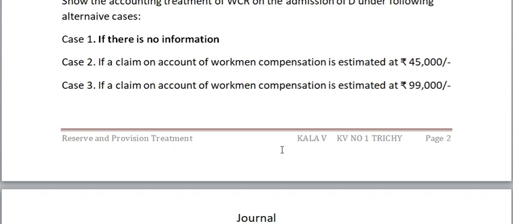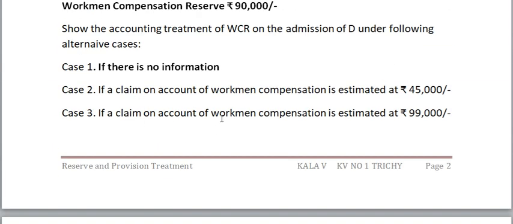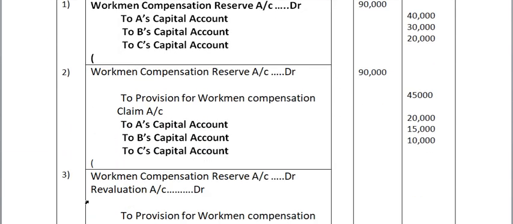And next is the third case. The claim for workman compensation is estimated at rupees 99,000. The workman compensation reserve is 90,000.